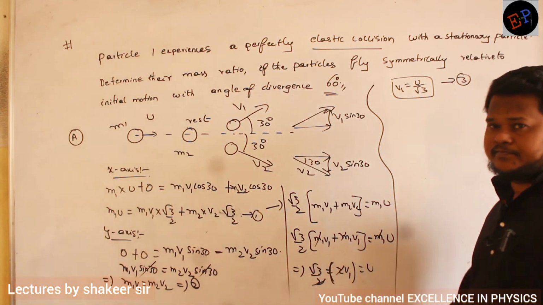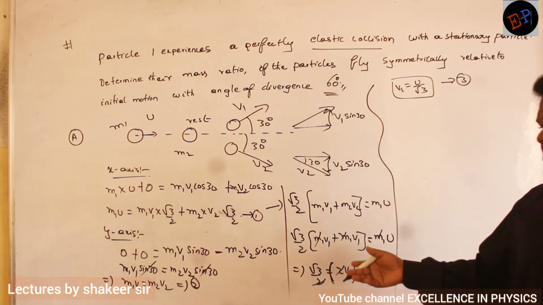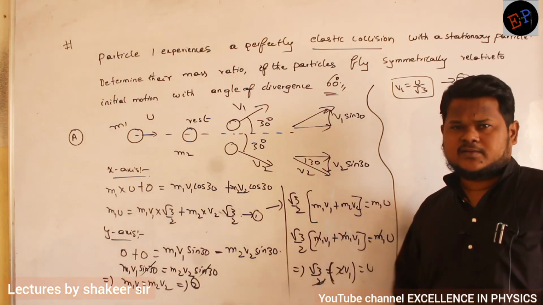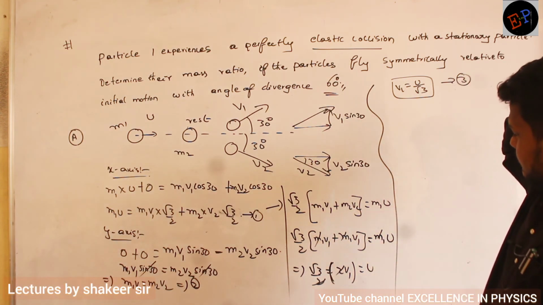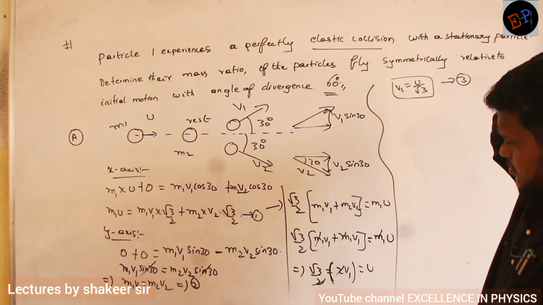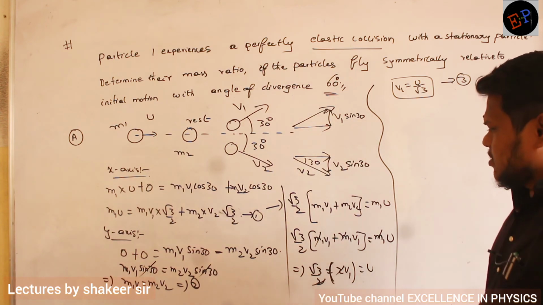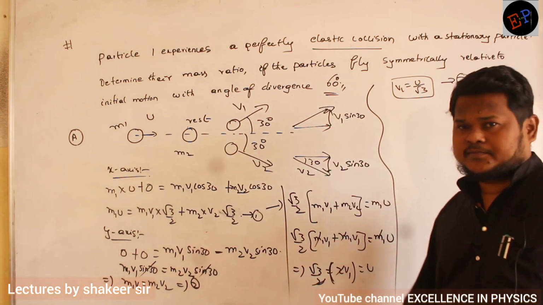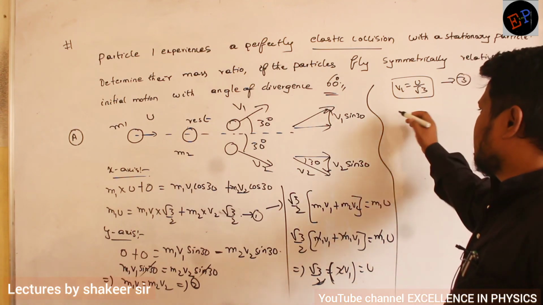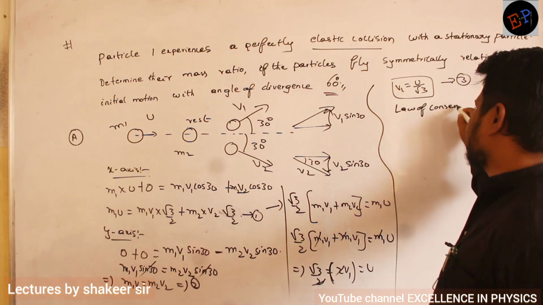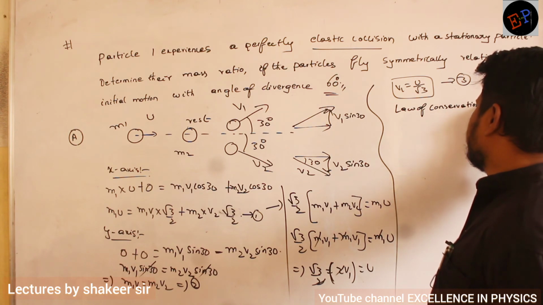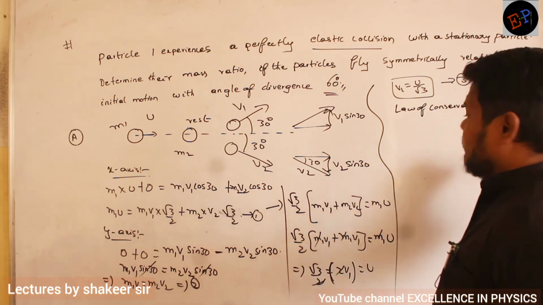Are you able to understand? Understood how we are proceeding? Just by taking the results only, we are trying to solve this problem. So I got equations up to here. Now still there are many unknown quantities. So I will take another equation. Which equation shall I take? I will take the law of conservation of kinetic energy, or just kinetic energy conservation I will take.